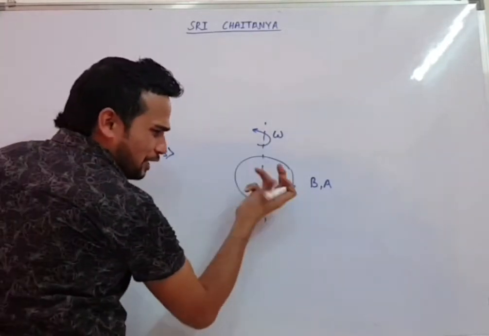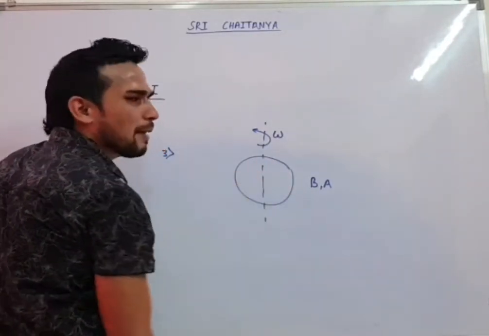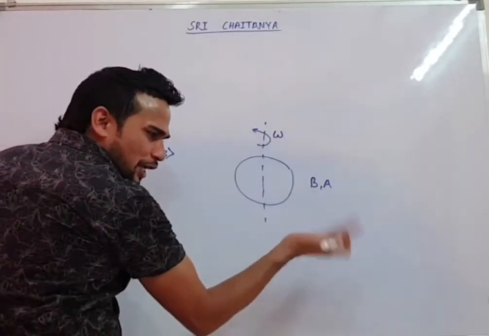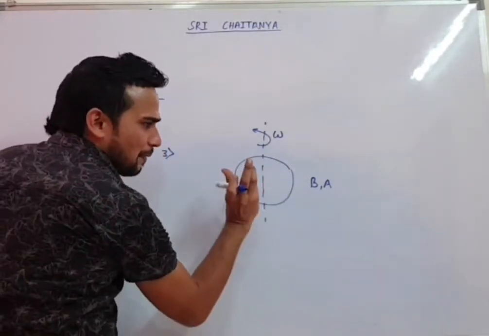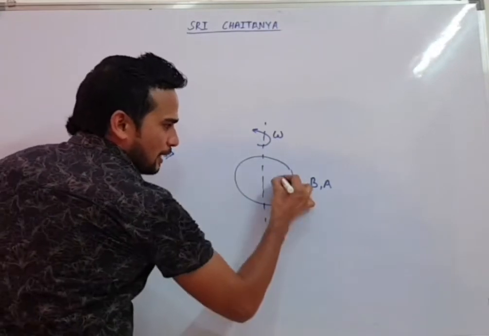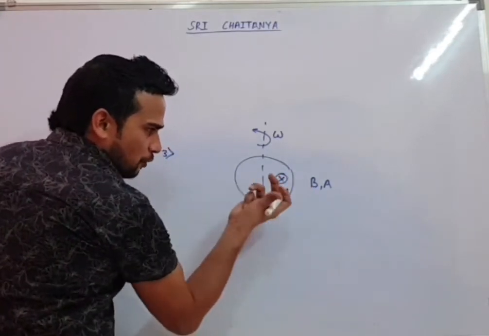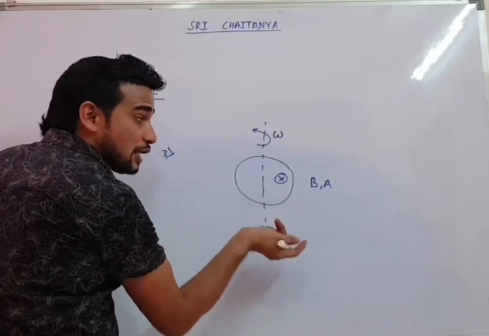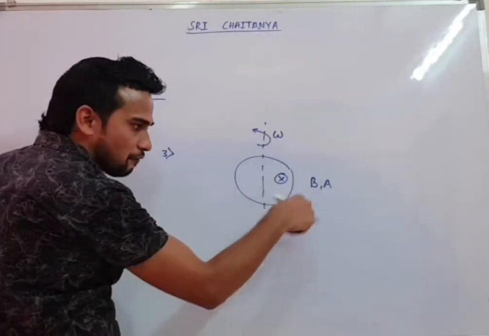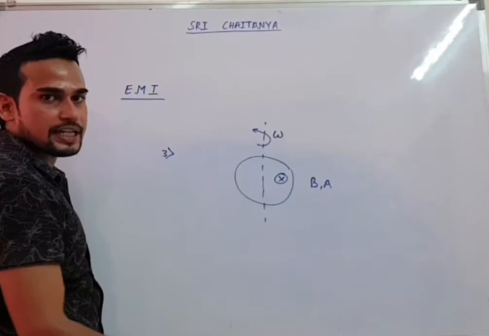If you rotate the coil with angular velocity omega, what will happen? When you rotate, the angle changes. That is the meaning of rotation. The magnetic field is inward, so if you rotate, the angle will change. If the angle changes, flux will change, EMF will come. So they will ask you to find that EMF at any time t.